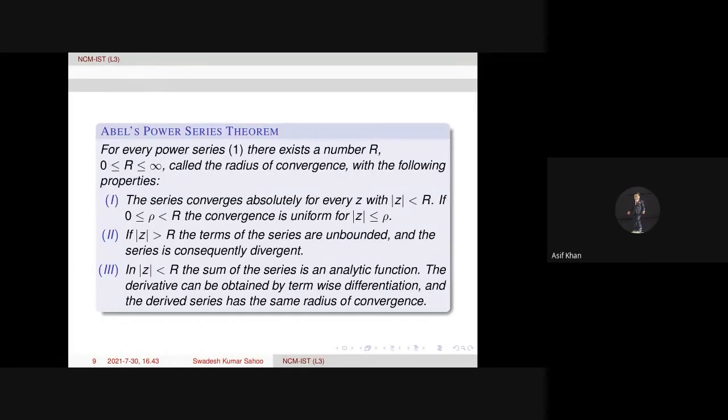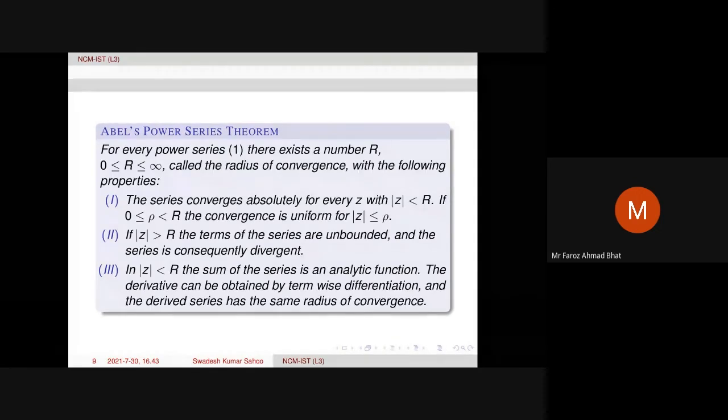No, sir, it's clear. Sir, in the third part of Abel's power series theorem, in mod z less than R the sum of the series is an analytic function, and the derivative can be obtained by term-wise differentiation. Sir, is this term-wise differentiation valid when it is uniform convergence or the absolute convergence only?